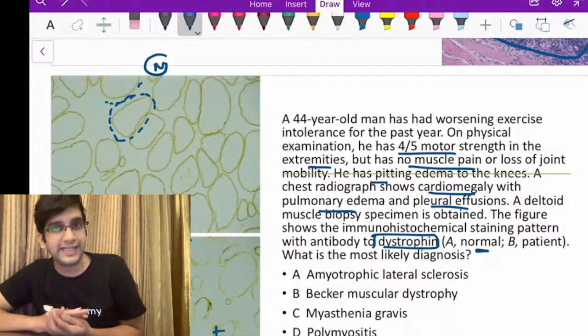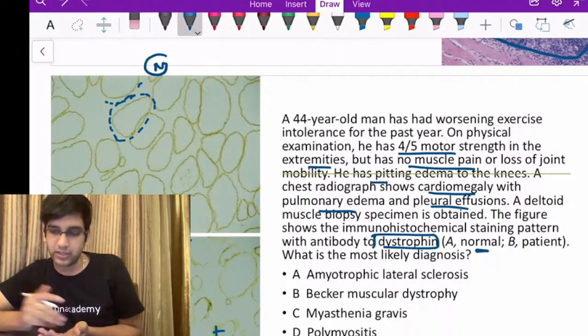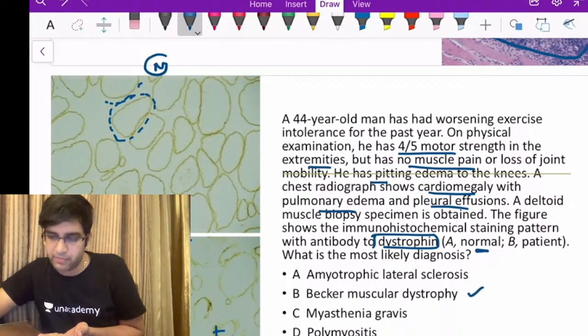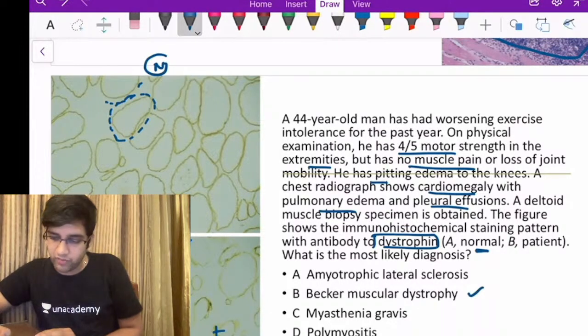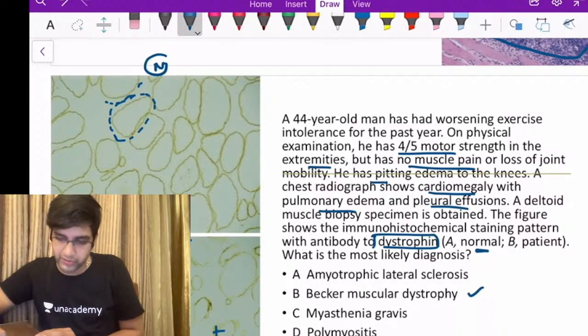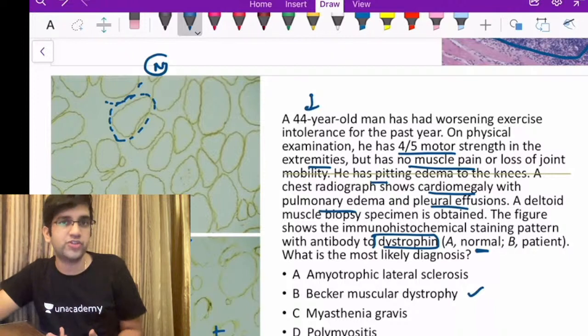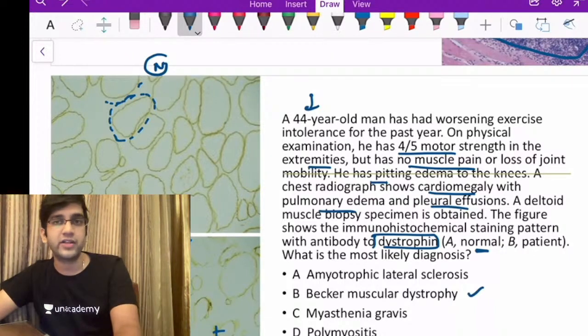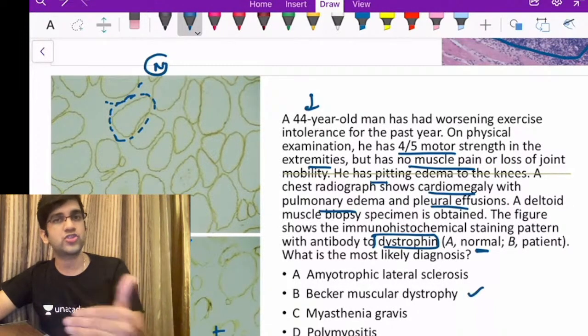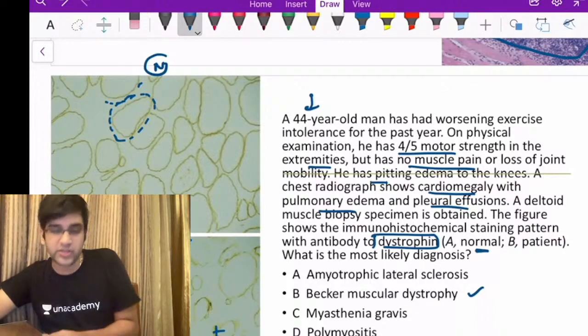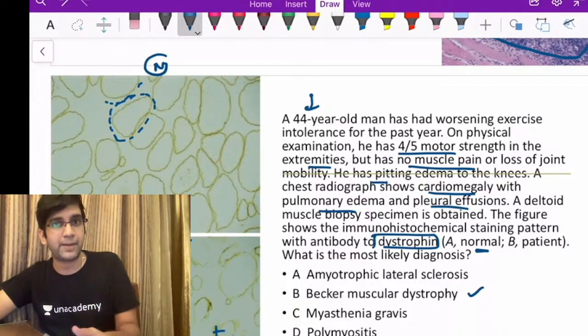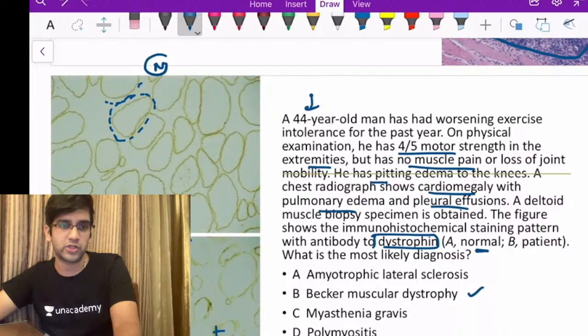It is not completely normal, but it is definitely present. So obviously it has to be Becker's muscular dystrophy. If I have option E as Duchenne's muscular dystrophy, unlikely. Clinically itself unlikely. Do you think a Duchenne muscular dystrophy patient will survive till 44 years? Unlikely, right? I lose the patient with cardiovascular collapse much earlier than the age mentioned here. So clinically also it's Becker's muscular dystrophy, and on IHC my dystrophin is a bit minimal compared to normal, so it's definitely Becker's muscular dystrophy, right?